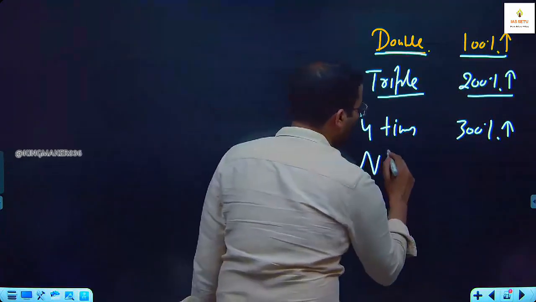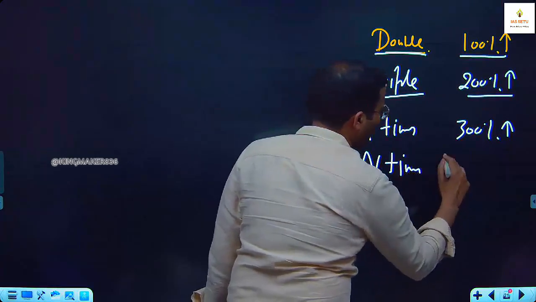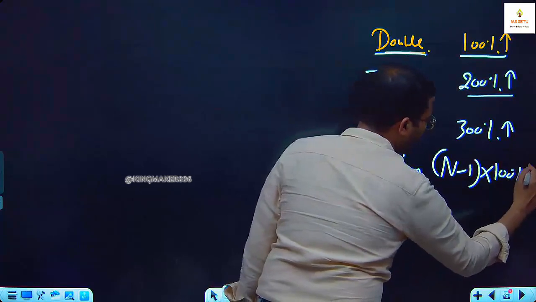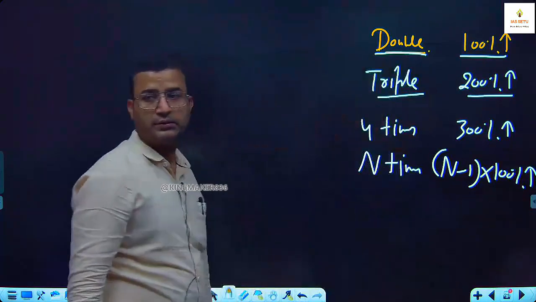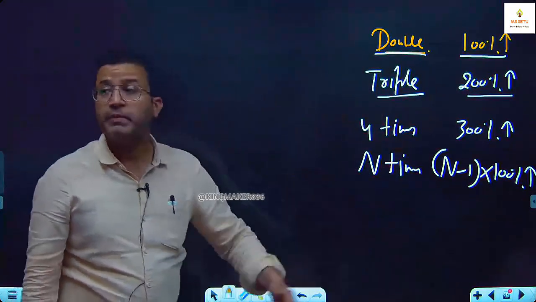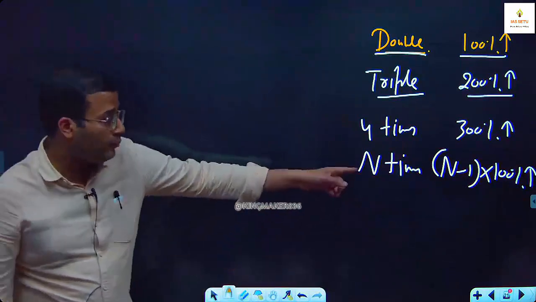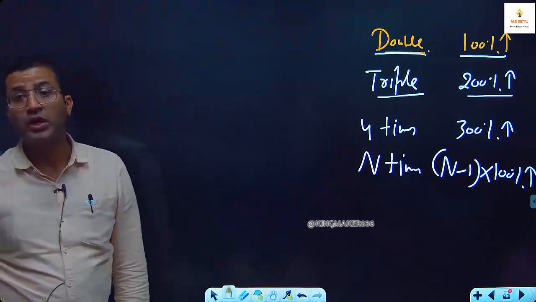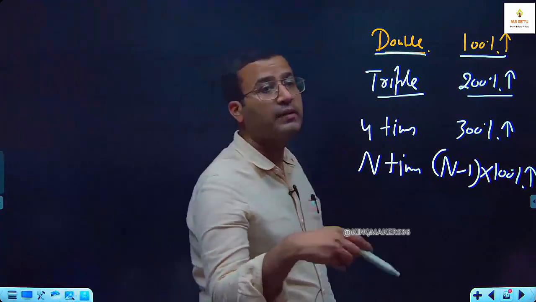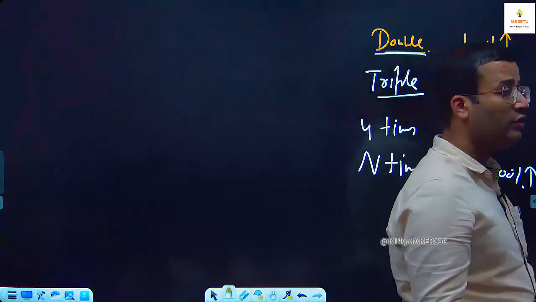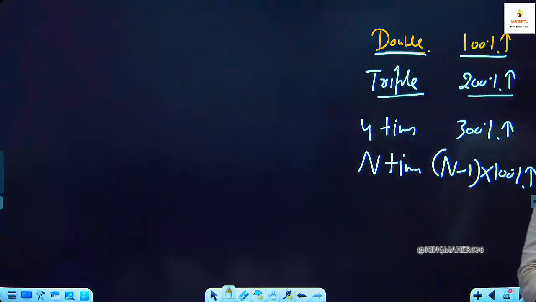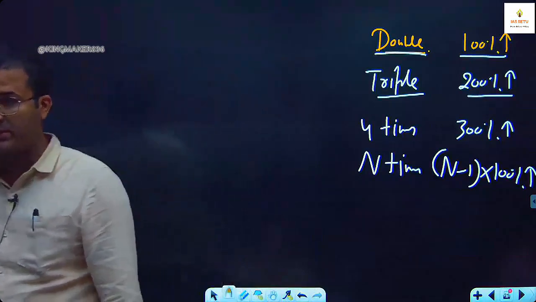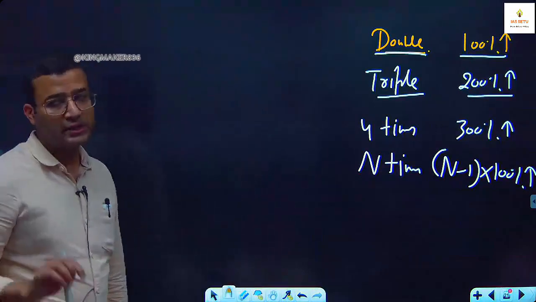If anything becomes n times, it is (n minus 1) into 100% increase. So you write, if my salary becomes n times, how much percentage increase? (N minus 1) into 100% increase. If the price of this marker becomes n times, then how much percentage increase? (N minus 1) into 100% increase in the marker price. Let us practice 4 examples.